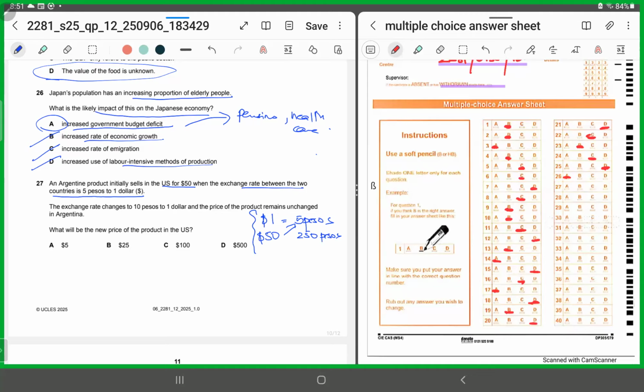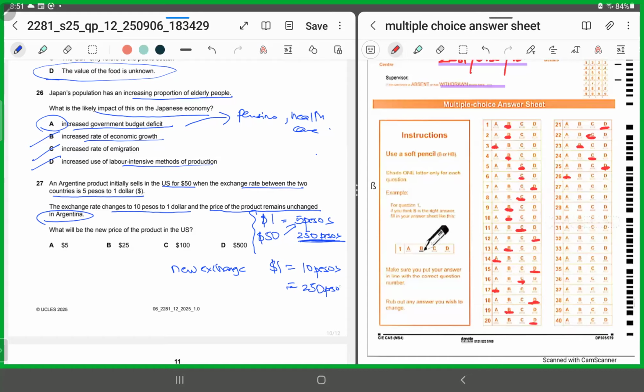Now the exchange rate changes to 10 pesos to $1. So now $1 is equal to 10 pesos. However, the price of the product remains unchanged in Argentina. Notice, in Argentina the price remains unchanged. What was the price initially that we found out? 250. So now it's again 250.